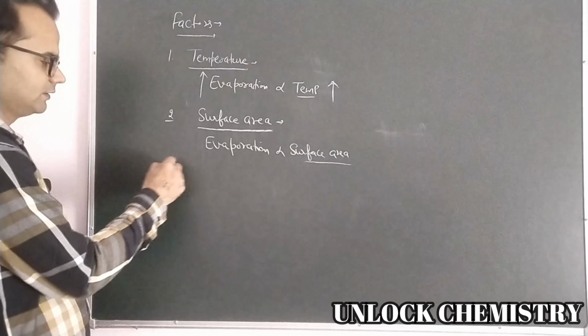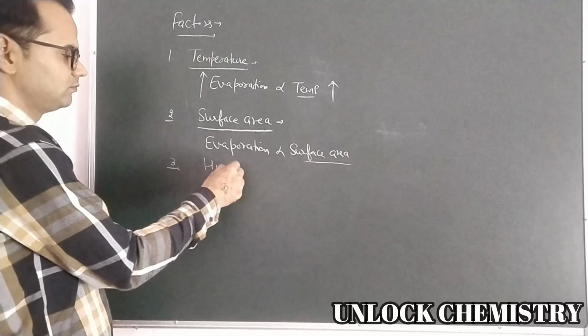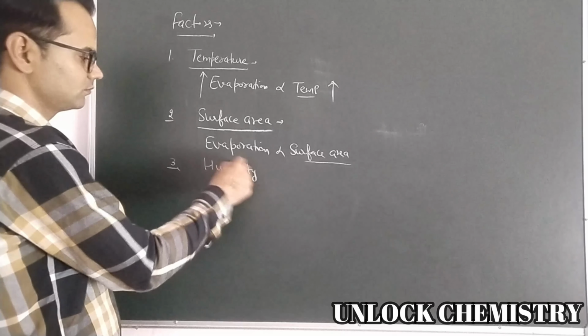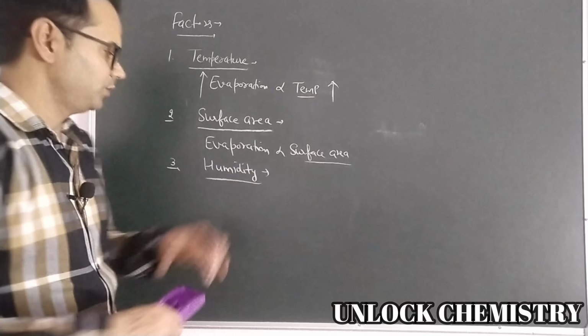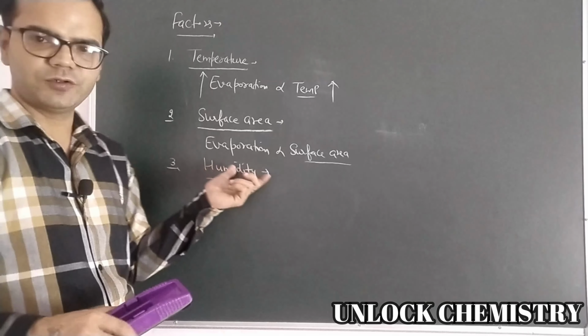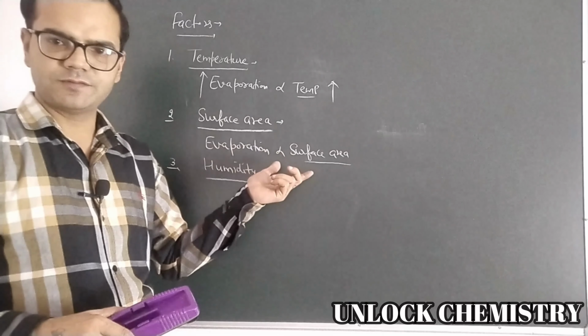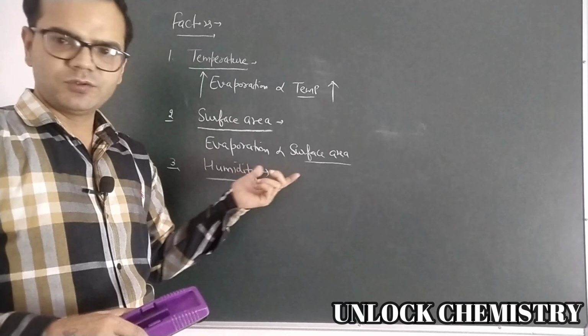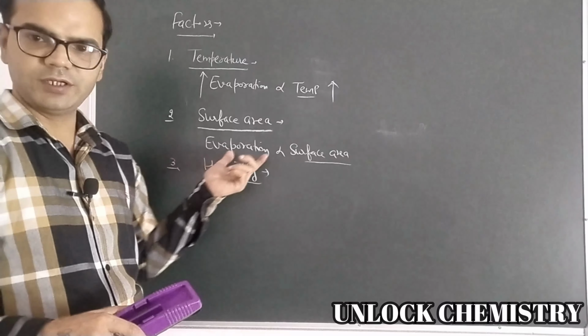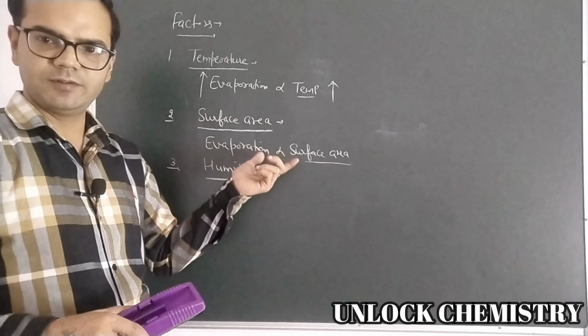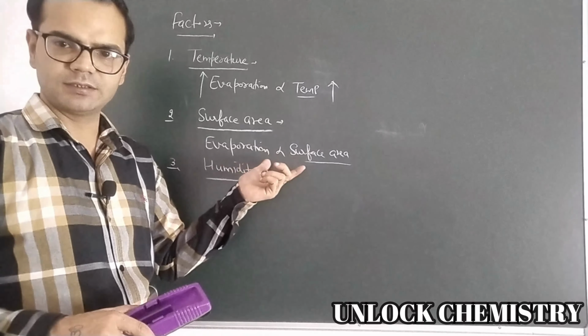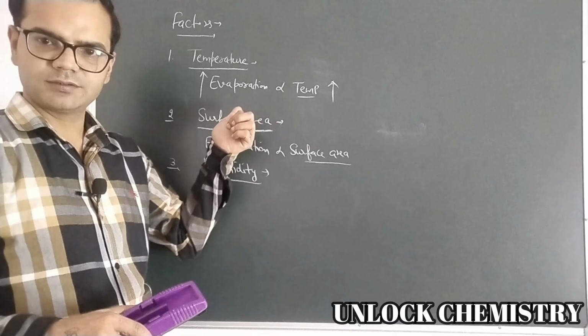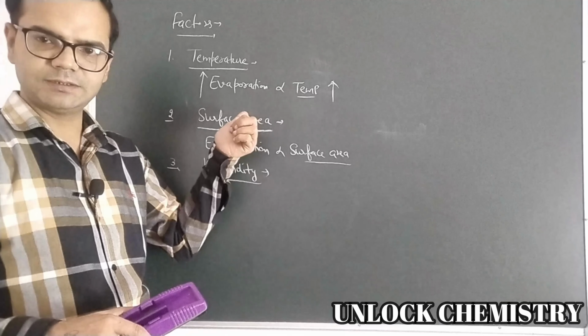So factor number 3 is humidity. Humidity is the amount of water vapors present in atmosphere or present in air. Air can hold a certain amount of water vapors. So on a humid day, there will be more vapors in air, so evaporation will be slower, less evaporation will take place.